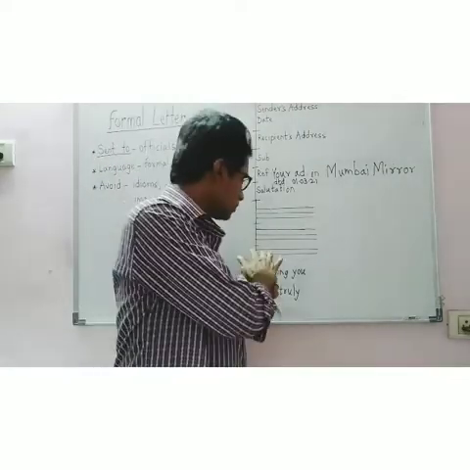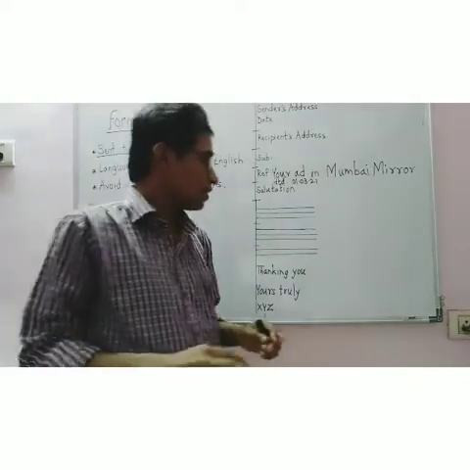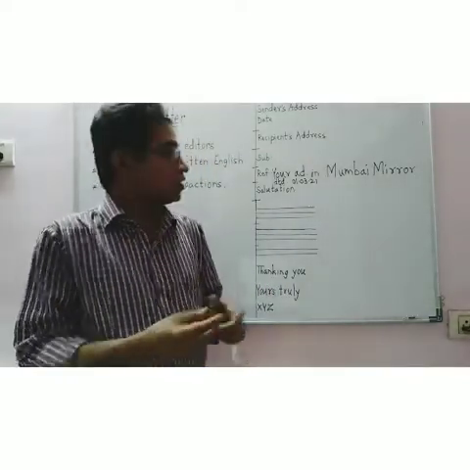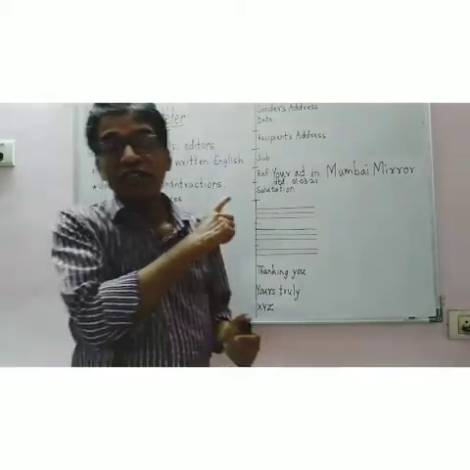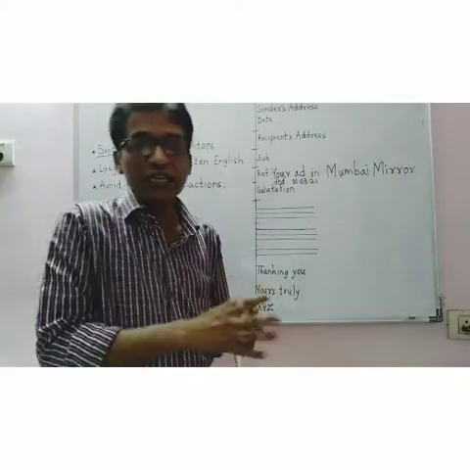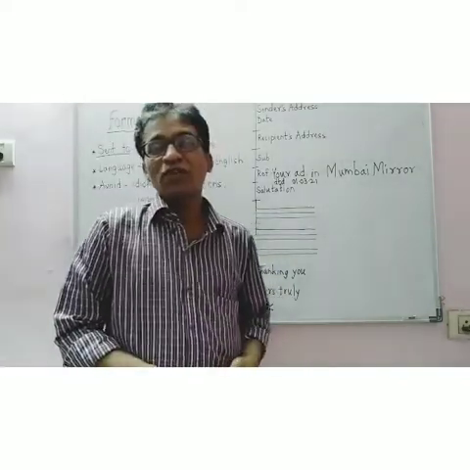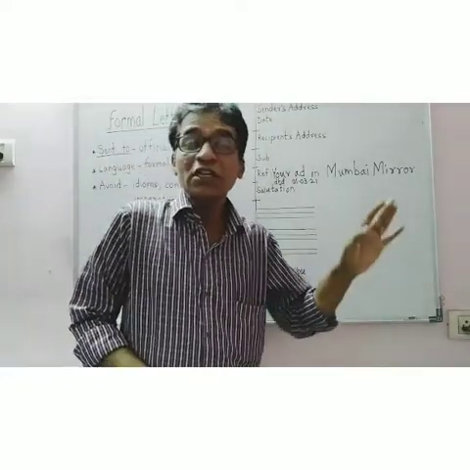And in the last short paragraph, after the second paragraph, leave a line, and in the last paragraph you can request the officer or the chief person to whom you are writing to consider your application for the job, or consider yourself for the job.